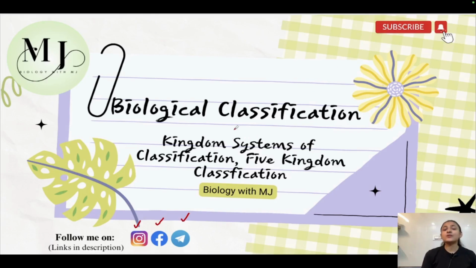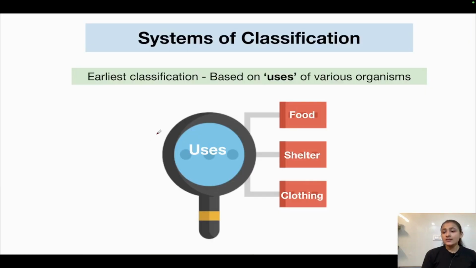So today we are going to start the chapter Biological Classification, and this is the first lecture of this chapter. Today we are going to cover the topic Kingdom Systems of Classification, focusing mainly on the 5 kingdom classification by R.H. Whittaker. So, the systems of classification, before beginning this topic, we need to understand what was the earliest system of classification that was being done by early humans, the early man.